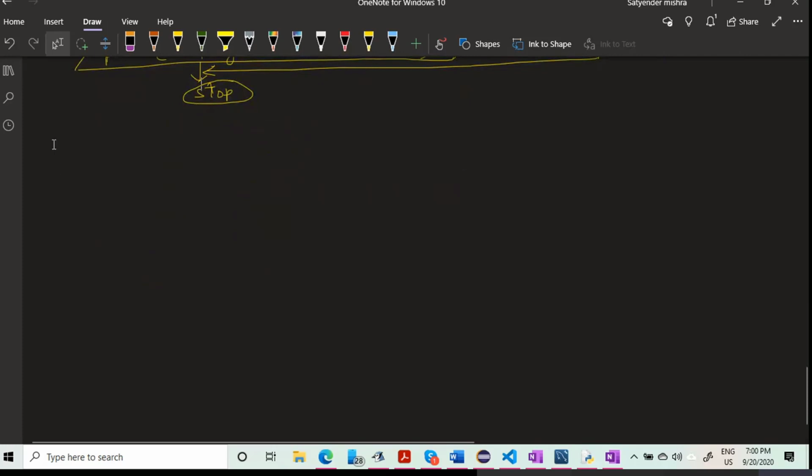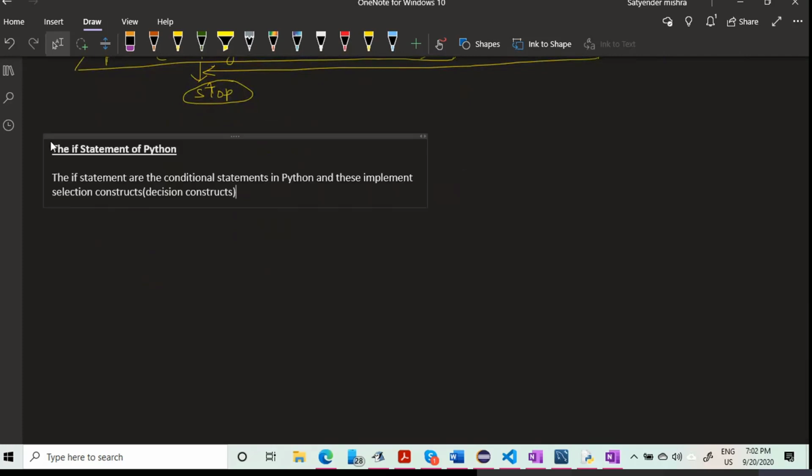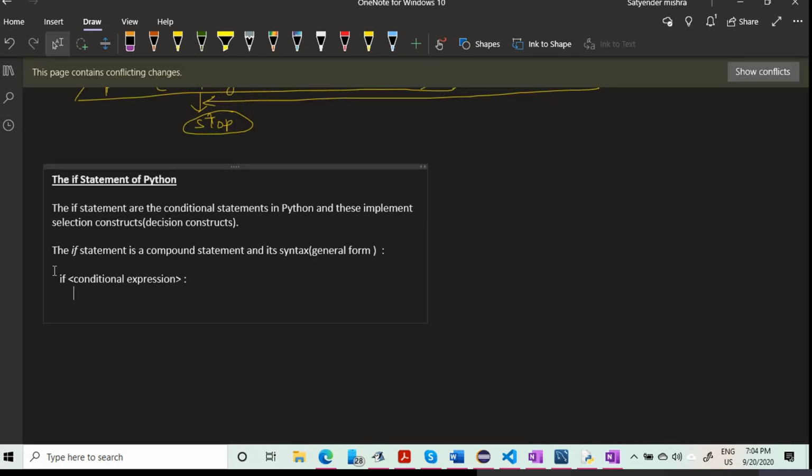So let's move to another part of Python, which is very important, right? The if statement in Python. The if statement is a compound statement, right? This is the compound statement and its syntax, and then you will indent, right? And then you can write a statement, okay? And then you can write it down. So this is the way we approach it.